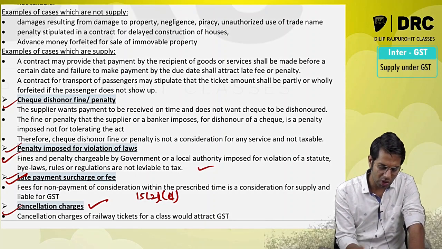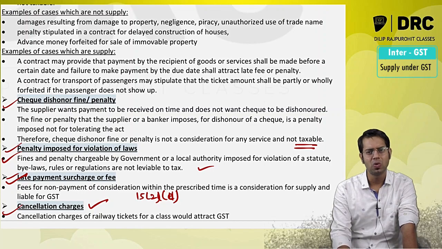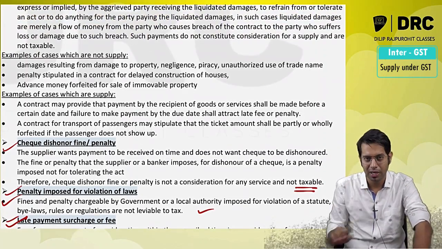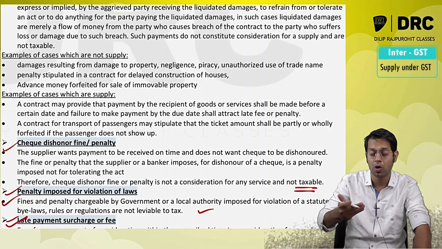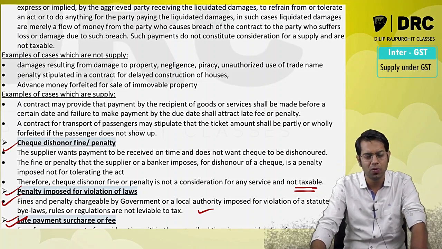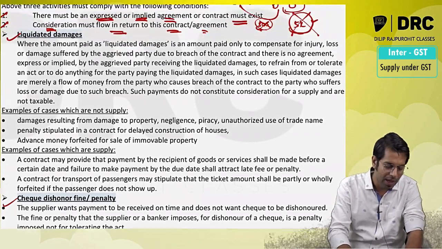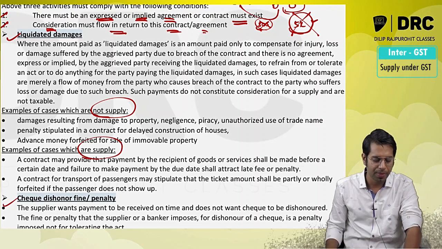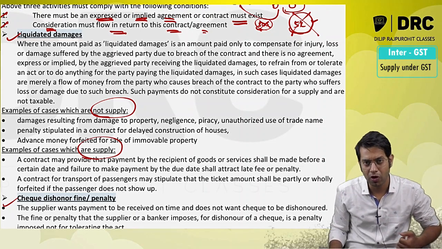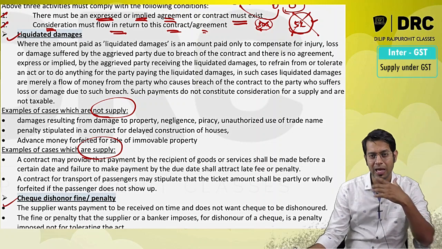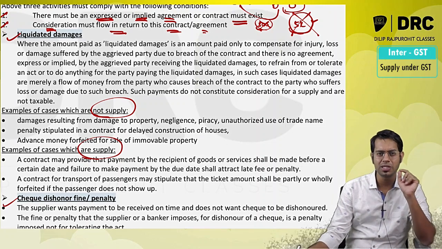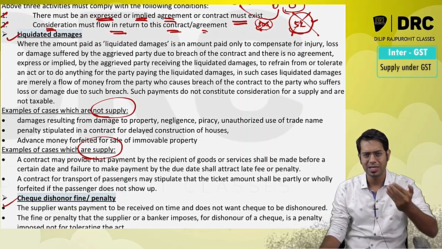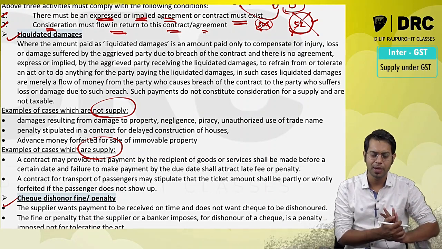Then cheque dishonor charges, etc. They say it is not liable to tax because you never take a cheque from a person with an intention of dishonoring or bouncing it. No one will give you a cheque with an intention to dishonor. They have given some examples which are not treated as supply and which are treated as supply. Say advance money forfeited in your income tax: because he has not purchased the property, you forfeit that advance money. In this case they say that no service is provided and this amount will not be taxable under GST.